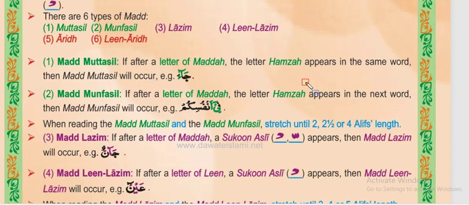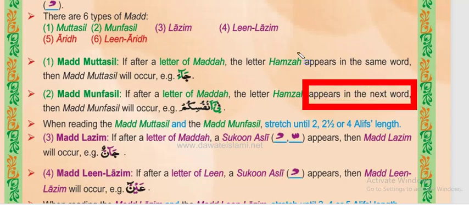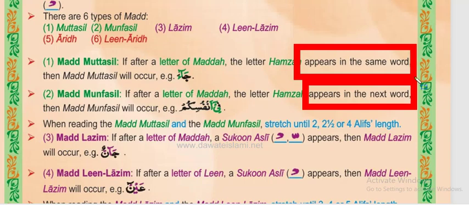This is the difference, as I highlighted earlier. The first one is appearing in the same word, but here the cause is appearing in the next word. That becomes the second kind of madda. For example, this word is fi anfusikum. Now fi is one word, which means in, and anfusikum means themselves, in themselves, or of themselves.